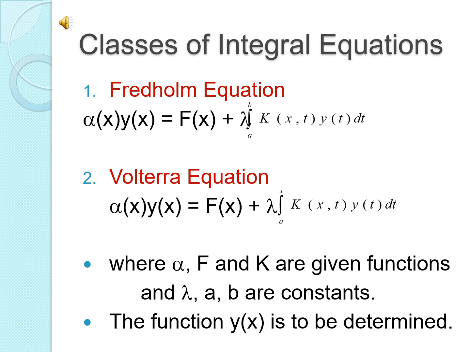The parameter lambda is an unknown factor, and if one limit of integration is a variable, the equation is called a Volterra equation. If the known function f is identically 0, the equation is called a homogeneous integral equation. If f is non-zero, then it is called an inhomogeneous integral equation.